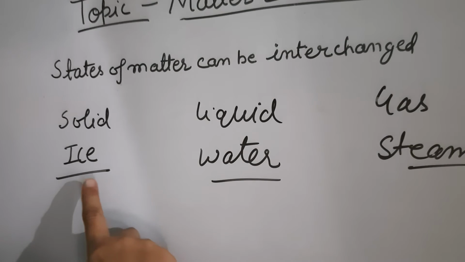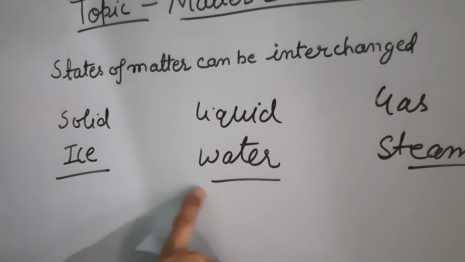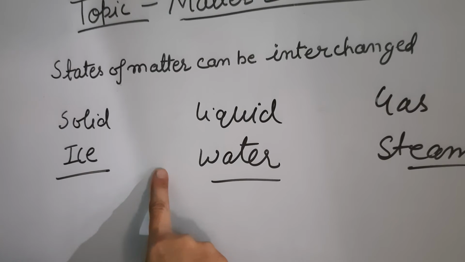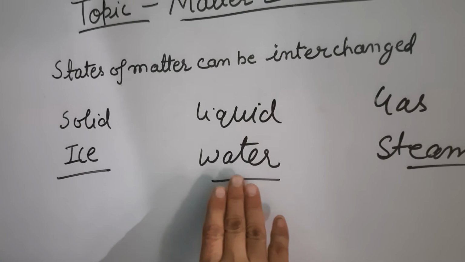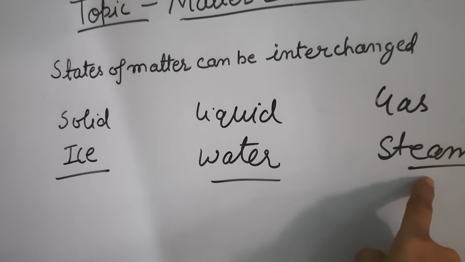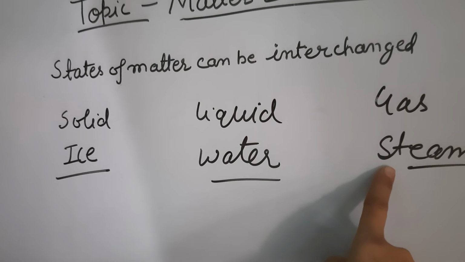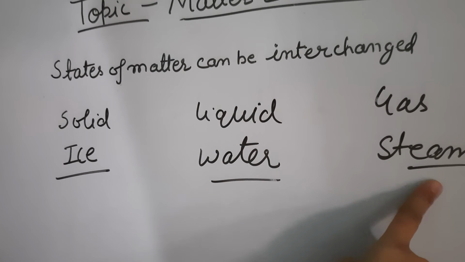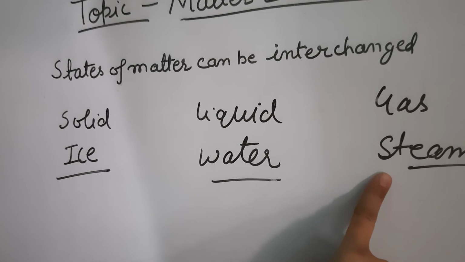Here, ice getting converted into water is the process of melting. And when this water changes into steam, it is the process of evaporation. On heating, the water changes into steam, and this process is known as evaporation.